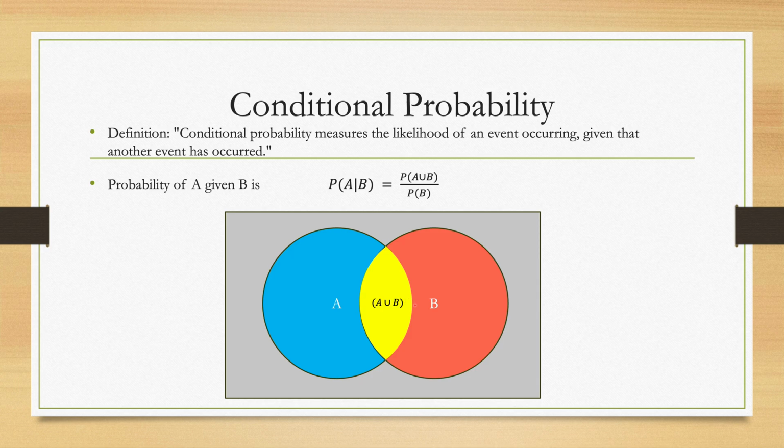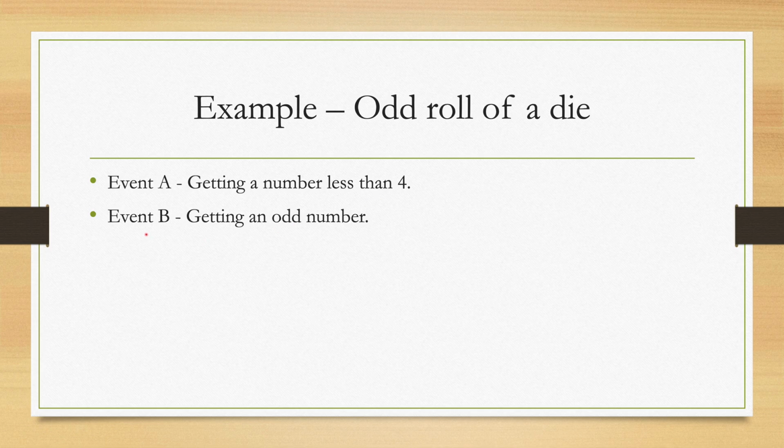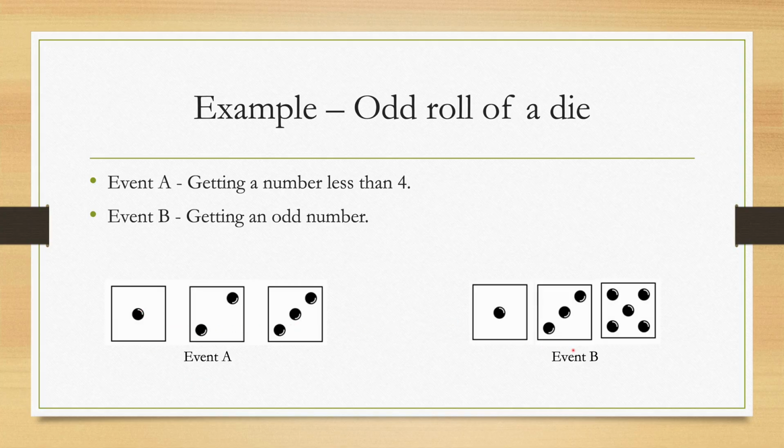To make this concept more concrete, let's look at an example. Imagine rolling a standard six-face die. Here are the two events I'll consider: event A being getting a number less than 4, and event B being getting an odd number. So to put it in perspective, event A will have three possible outcomes, 1, 2, and 3. And event B will also have three possible outcomes, 1, 3, and 5.